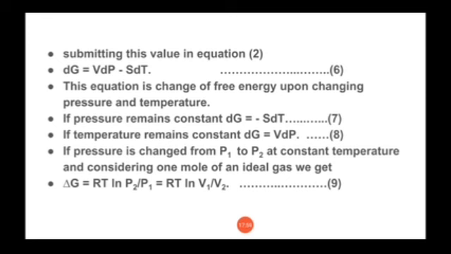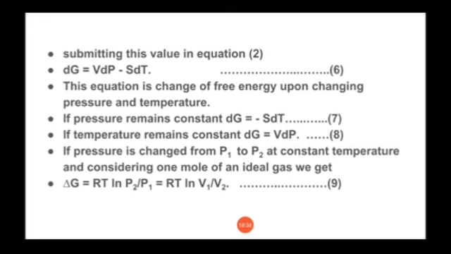So for 1 mole of an ideal gas, V is equal to RT by P. Substituting this value in equation number 8 and integrating from limit P1 to P2, we get delta G is equal to RT ln P2 by P1, or we can say RT ln V1 by V2, because according to Boyle's law, P2 by P1 is equal to V1 by V2, meaning pressure is inversely proportional to volume.